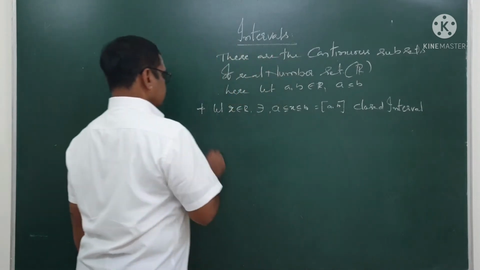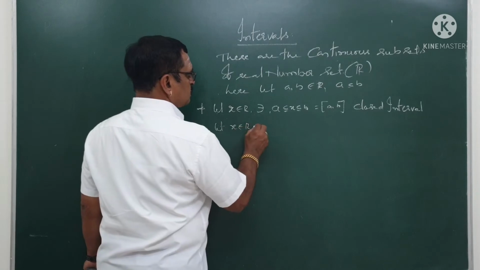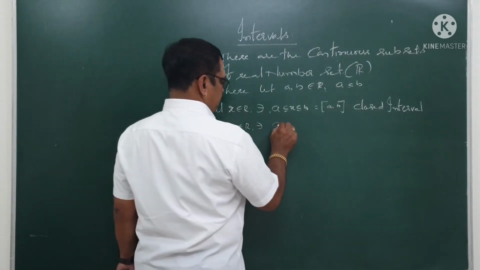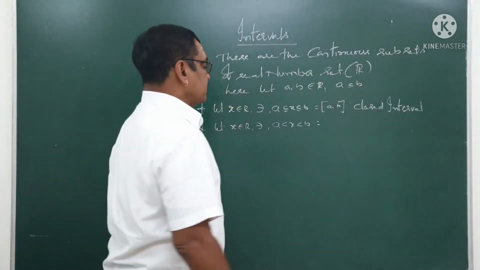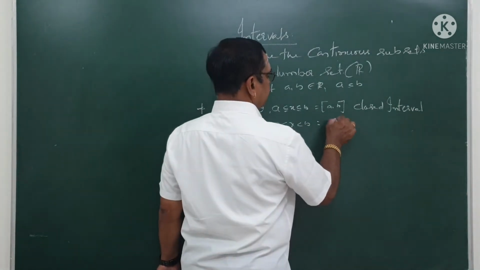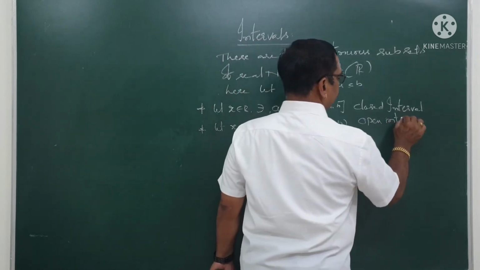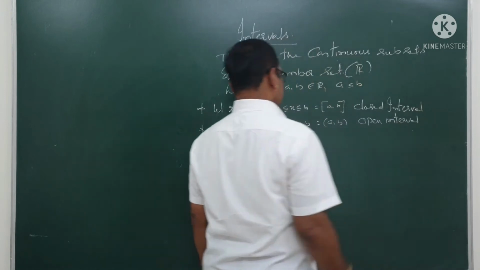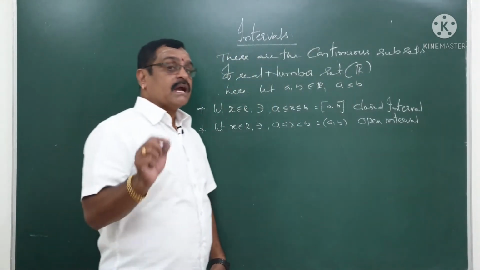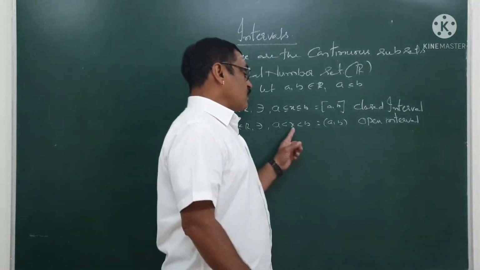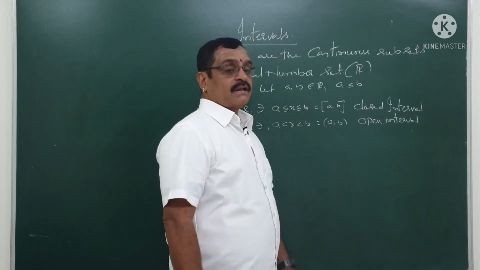The second one: let x belong to R such that a less than x less than b, and this can be written as (a, b). It is called an open interval. In this one, all the real numbers between a and b are included, but a and b are not. So the set of all real numbers between a and b, excluding a and b, is an open interval.